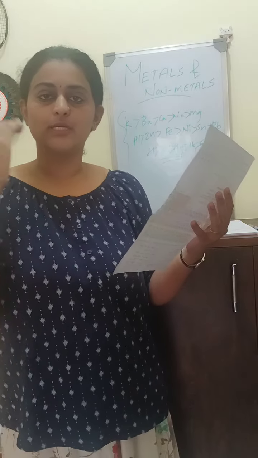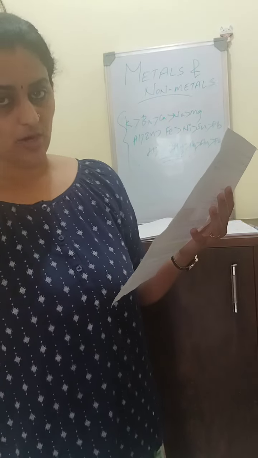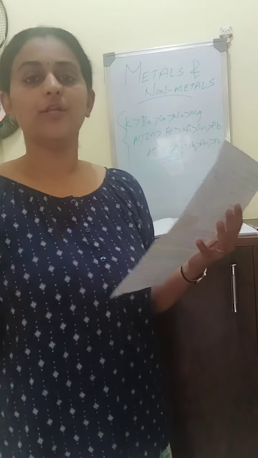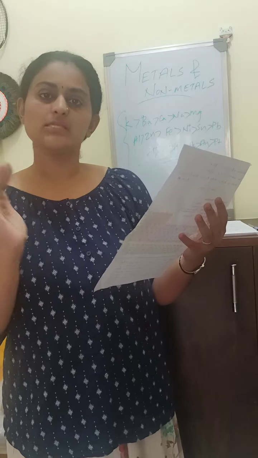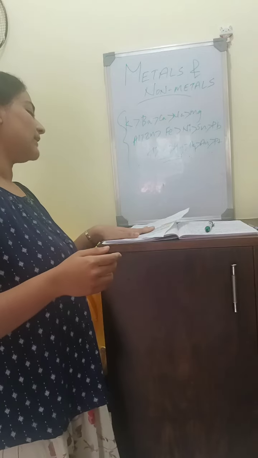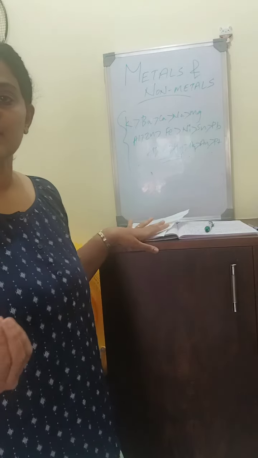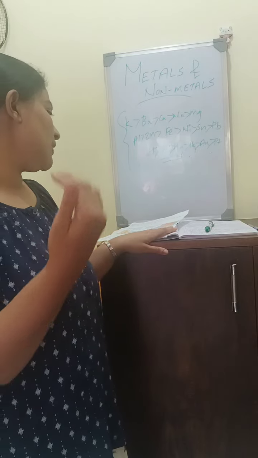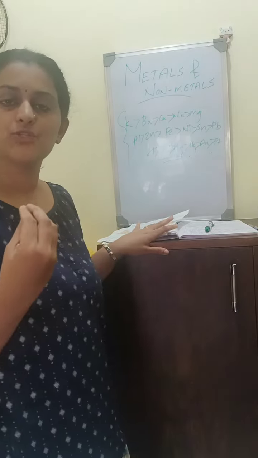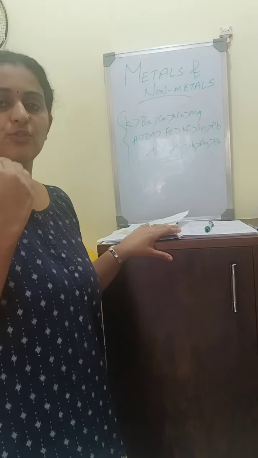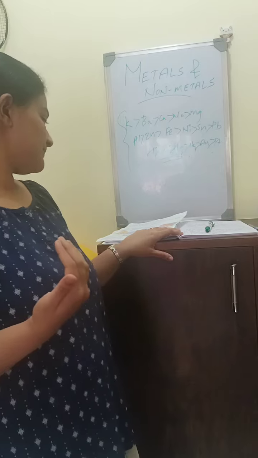Actually, the noble gases, the group 18 elements, are non-metals, but they are least reactive. They are not at all reactive, they are inert and stable in nature. Among the halogen group, fluorine, chlorine, bromine, iodine are non-metals. They show the properties of non-metals. But astatine, which belongs to the halogen group, shows both the properties of metals and non-metals. So astatine falls into the category of metalloids.